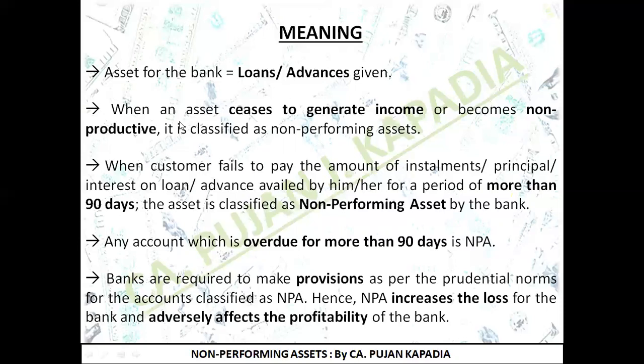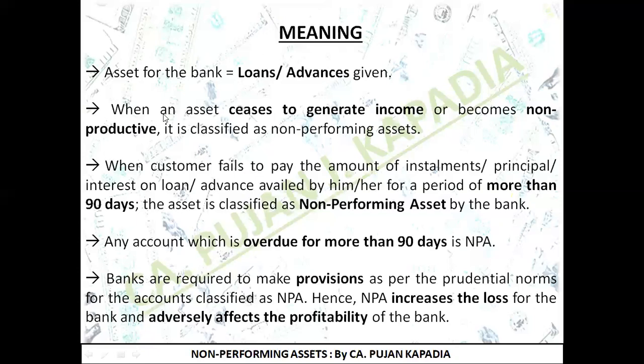Let's take a look at the second point. When an asset ceases to generate income, ceases meaning income generation has stopped from that particular asset, or when that asset becomes non-productive, meaning it is not producing any kind of revenue, then such an asset is classified as a non-performing asset.